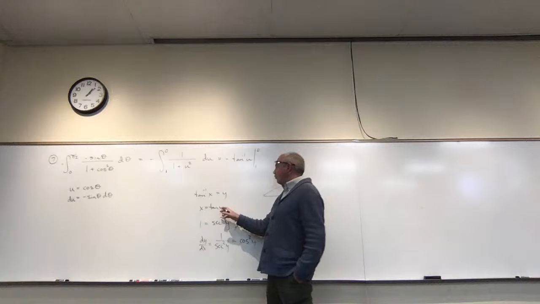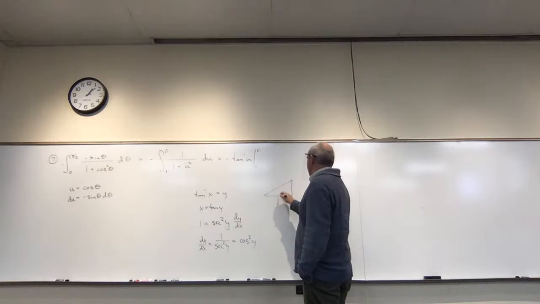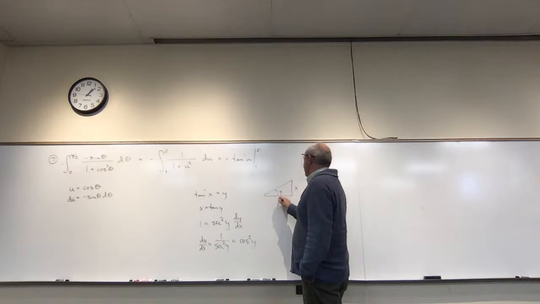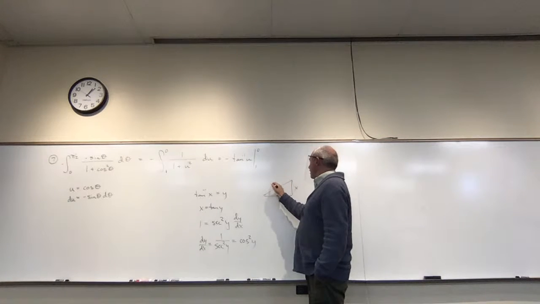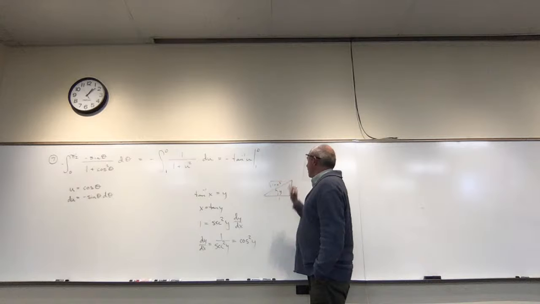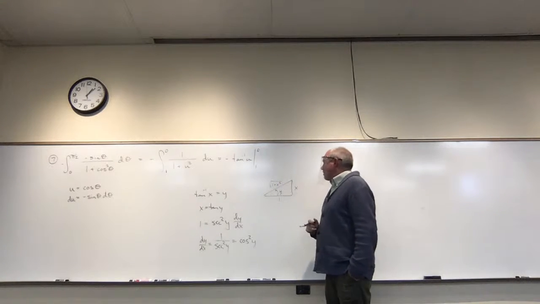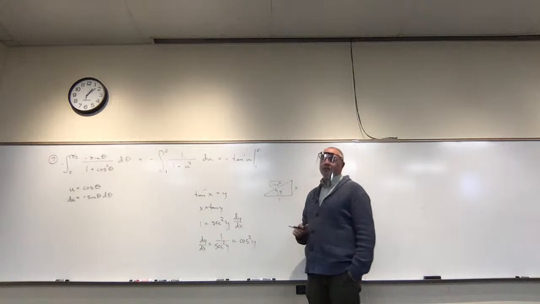So if I know that tangent of y is x, then tangent of y is equal to the opposite over the adjacent. If this thing is y, then this is x and this is 1, right? And so what's this side? I guess it would be the square root of 1 plus x squared, correct? Interesting. Okay, so now the question is, what's cosine of y?